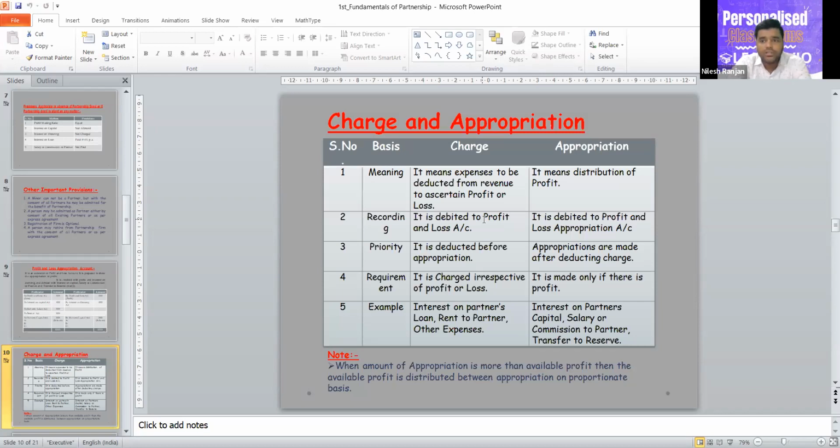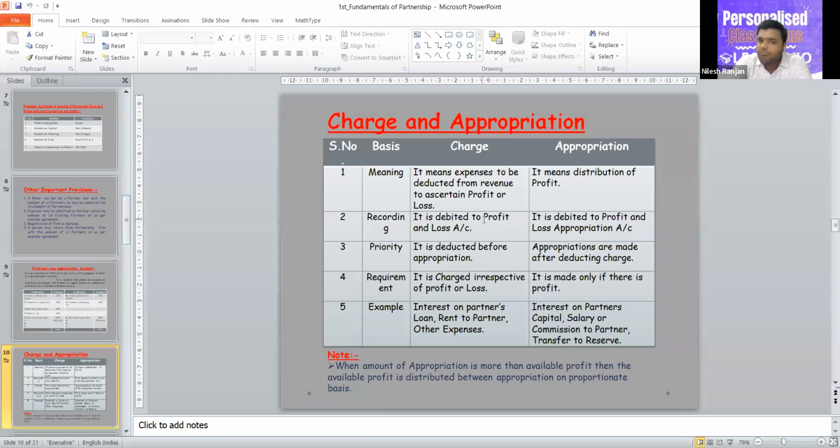Actually, we are studying the concept of partnership. That's why I have taken only the items which are related to partners. Apart from these, there are some other charges also, but I have not written these because it doesn't matter here. Interest on partner's loan and rent to partner are charged, and interest on partner's capital, salary or commission to partner, transfer to reserve, these are appropriation.